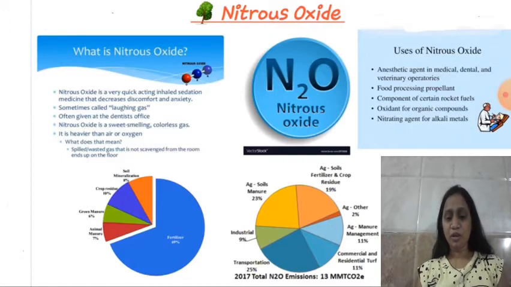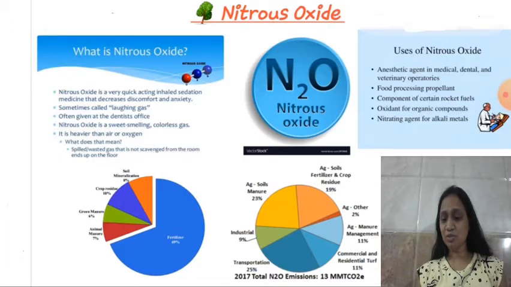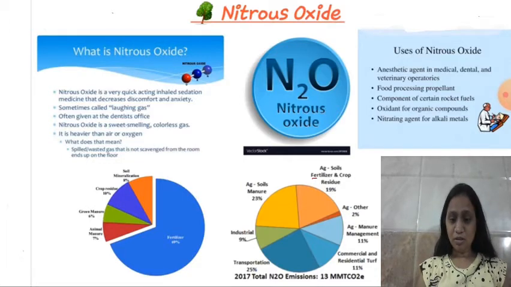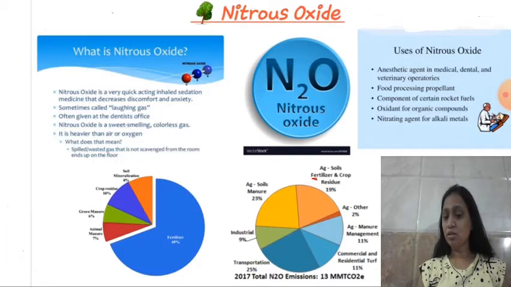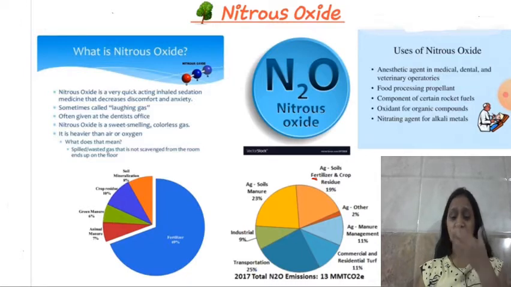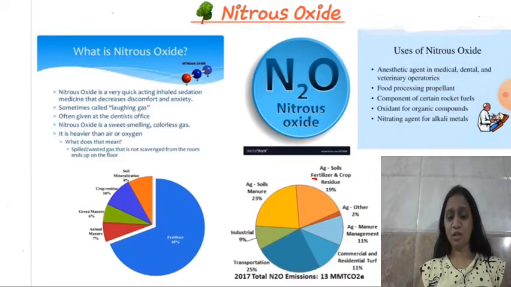Okay, from this pie chart you can see that the fertilizer portion is responsible for 19%: from the fertilizers of the crop, and the residue of the fertilizers and the crop, nitrous oxide is increasing. Then the manure, okay, 2%. Then the commercial and the residential turf, it is 11%. And because of the transportation also 25% increase is in the nitrous oxide.